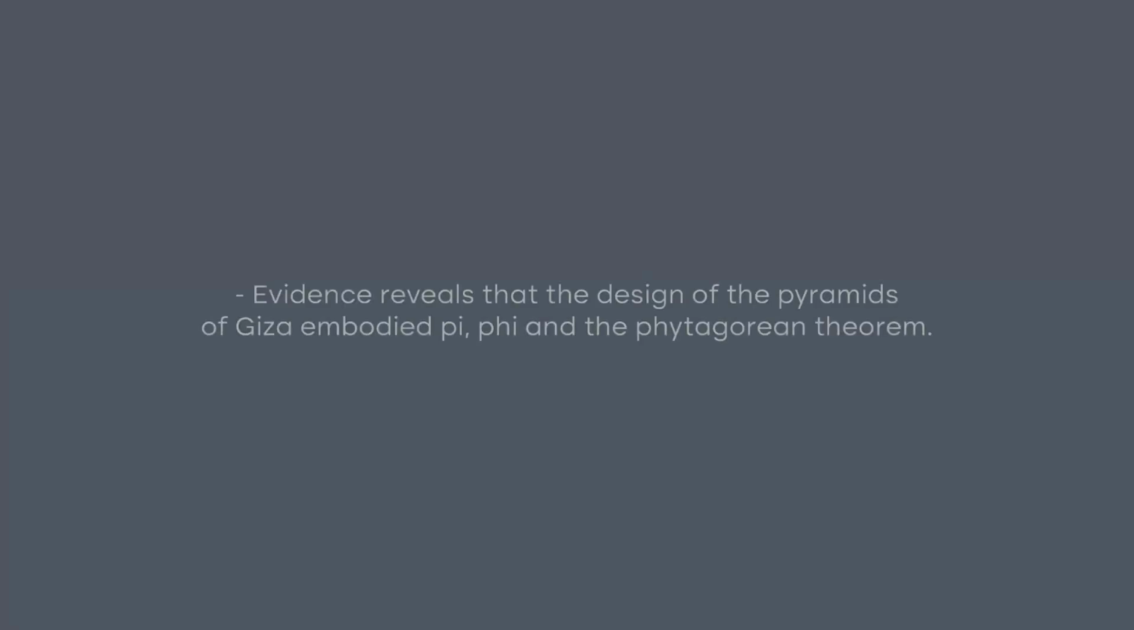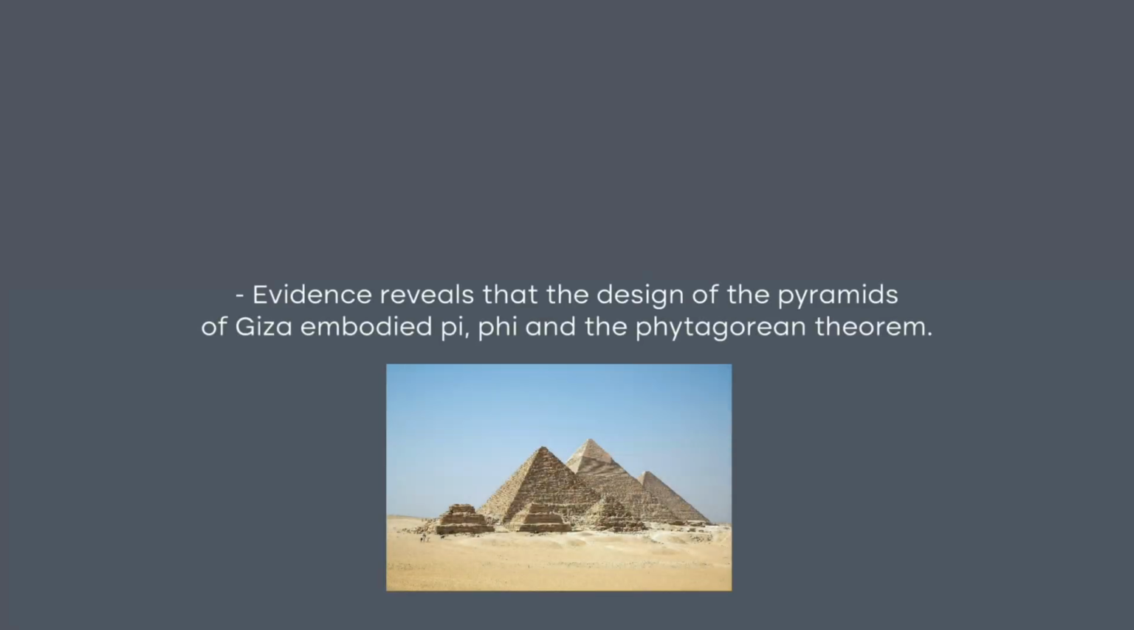Fifth fact. Evidence reveals that the design of the pyramid of Giza embodied pi and the Pythagorean theorem. Interestingly, some of the most famous scientists in the world have a connection to Pi Day. Albert Einstein was born on March 14 in 1879, and Stephen Hawking died on March 14 at the age of 76.